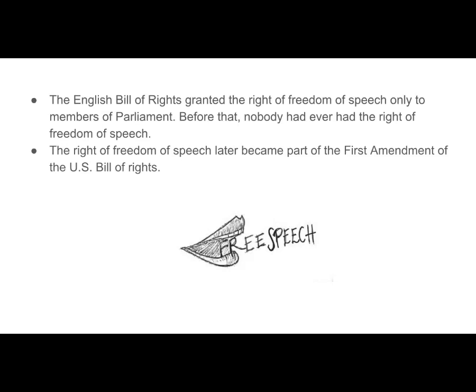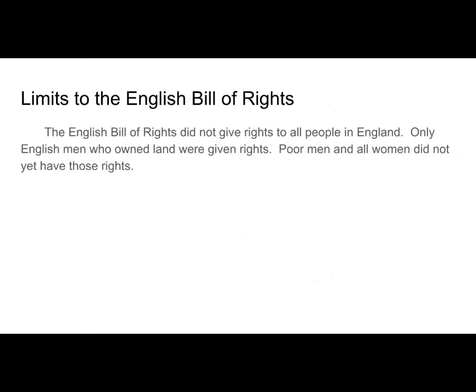The English Bill of Rights granted the right of freedom of speech only to members of the Parliament, but before that, nobody had ever had the right of freedom of speech. That right was first won in 1689. The right of freedom of speech later became part of the First Amendment of the U.S. Bill of Rights. Several of the rights originally won in the English Bill of Rights were included in the United States Bill of Rights. Here's a look at some of the other parts of it.